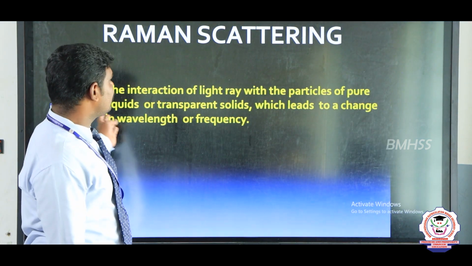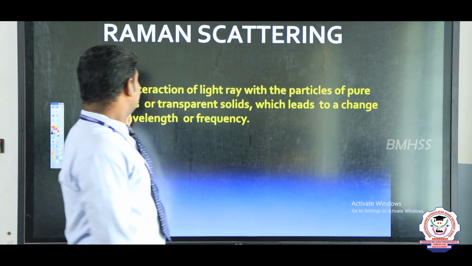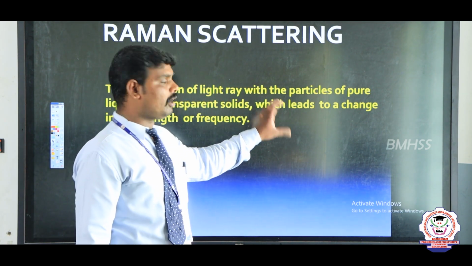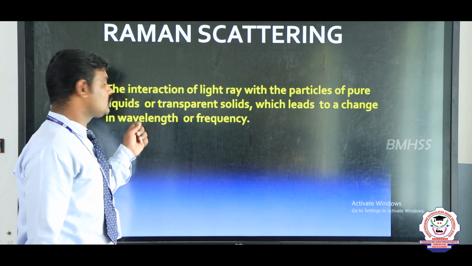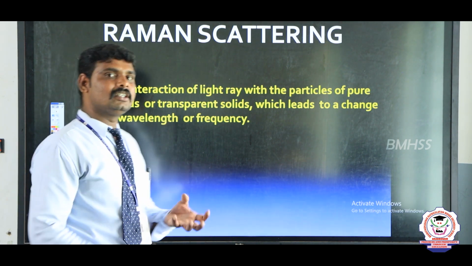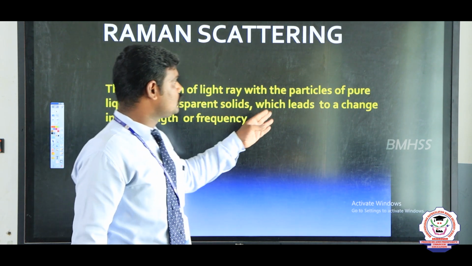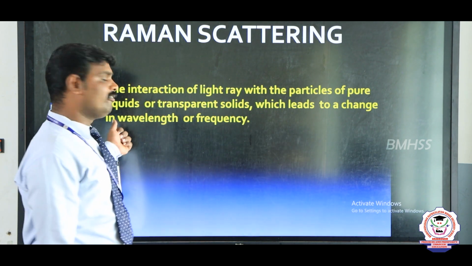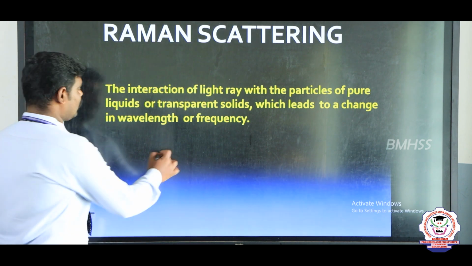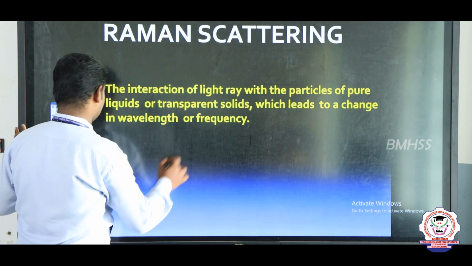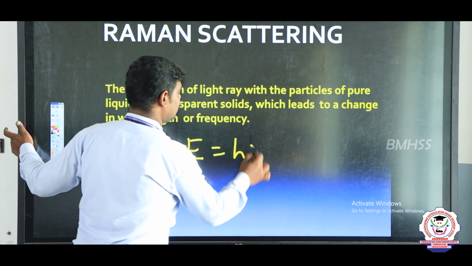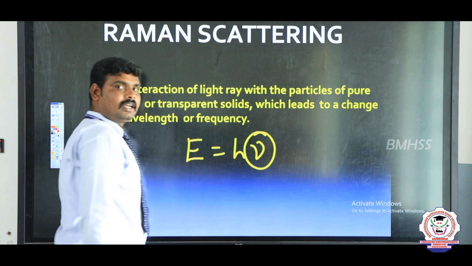The definition of Raman scattering: the interaction of a light ray with particles, pure liquids or transparent solids, or we can take a gas also, which leads to a change in the wavelength or the frequency. Here the energy is E equal to h nu, where nu is the frequency of light.